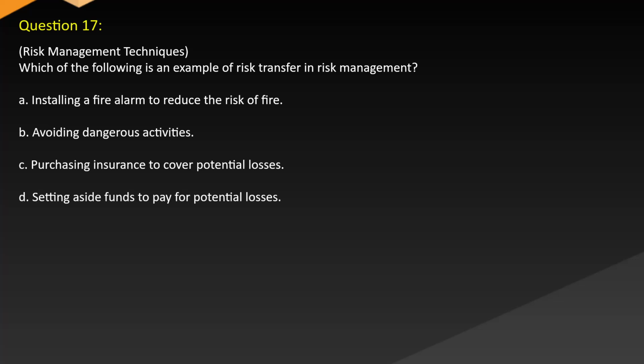Which of the following is an example of risk transfer in risk management? A. Installing a fire alarm to reduce the risk of fire. B. Avoiding dangerous activities. C. Purchasing insurance to cover potential losses. D. Setting aside funds to pay for potential losses.